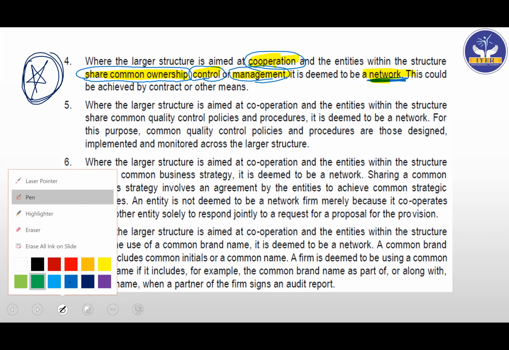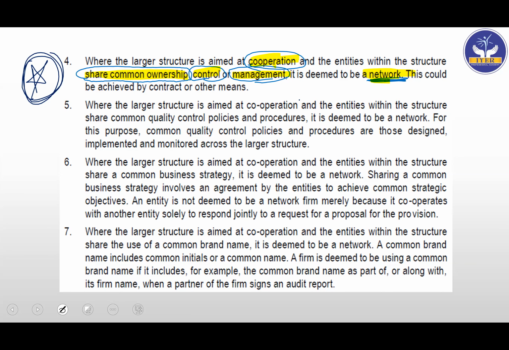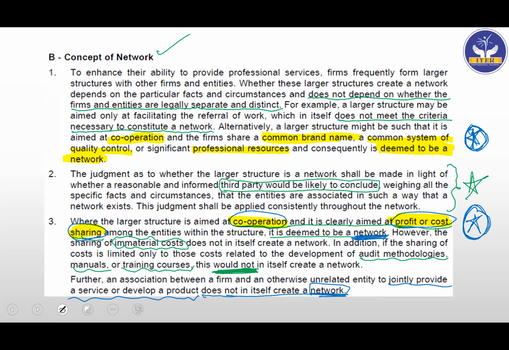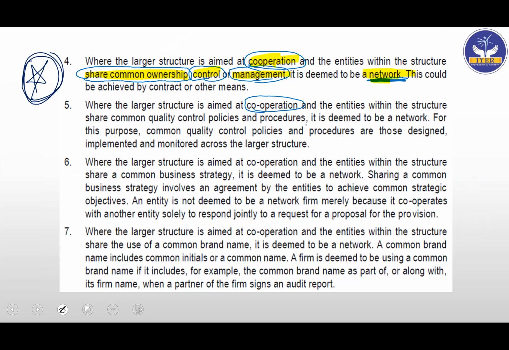So again, if there is the keyword cooperation, if you see all the blue stars that you have marked, this word is always there. See here, cooperation. Then see here, cooperation. Again, you have cooperation. Cooperation, they share common quality control policies and procedures. It is deemed to be a network.